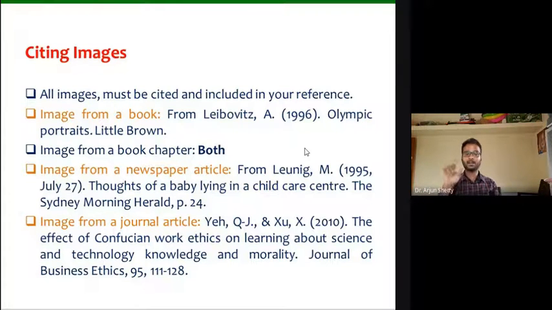Are you getting it? If you have taken it from a book chapter, you have to write the author name of the article as well as the author name of the book. Is that clear? Yes, sir.